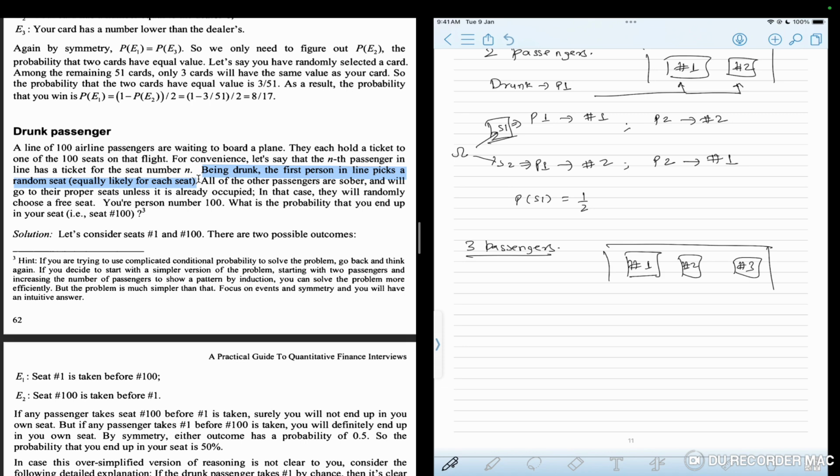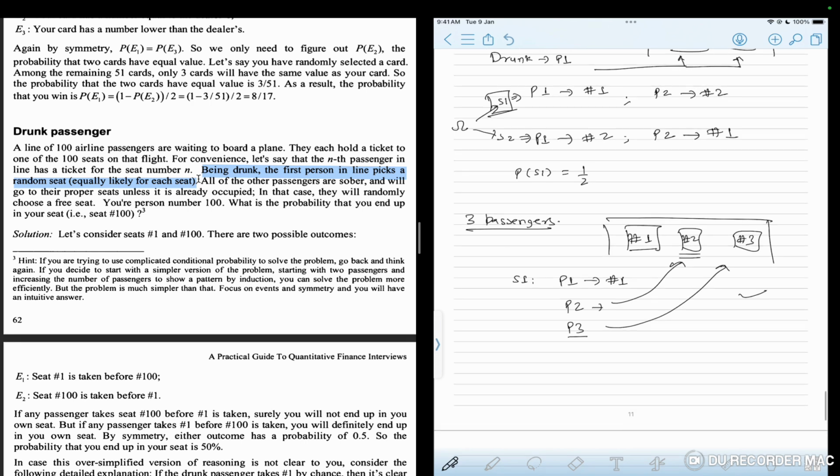So in the first scenario, the passenger 1, which is the drunk passenger, picks his own seat, which is seat number 1. So in this case, when passenger 1 picks this seat, passenger 2 is not drunk, only passenger 1 is drunk. So when passenger 2 comes, he sees that his seat is vacant. So he will go and sit on his seat. So what this leads to is that me being passenger 3, I'll get my own seat and I'm happy.